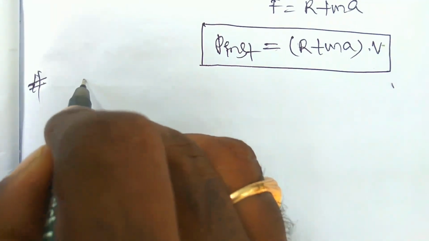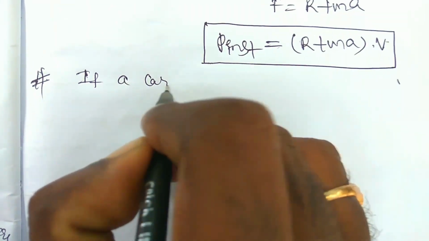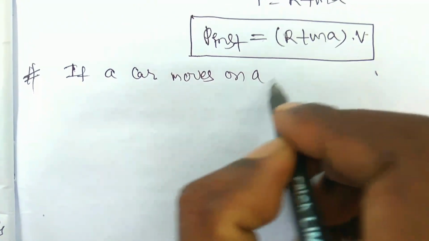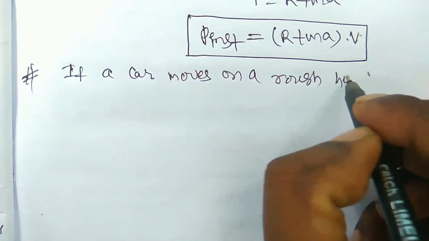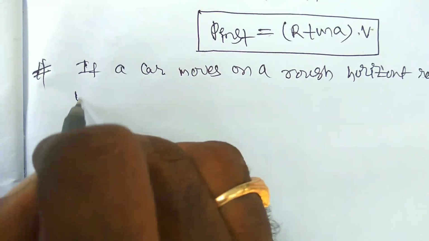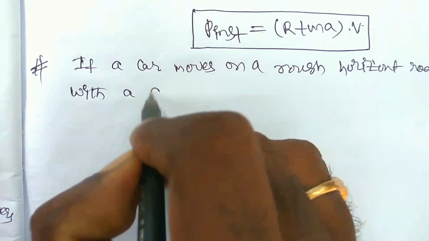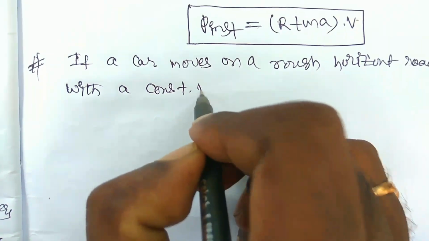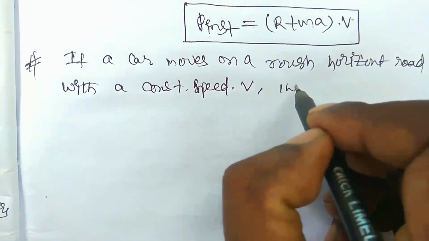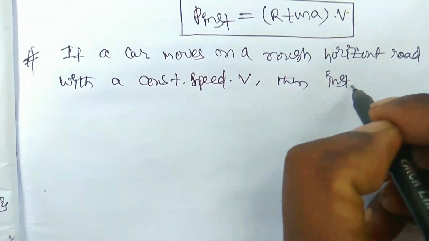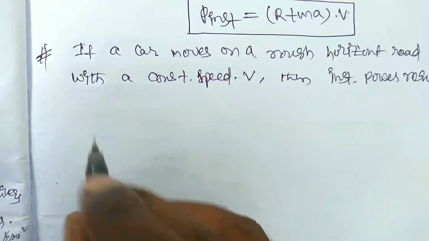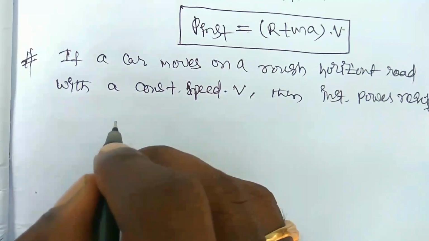Let us see the next one. If a car moves on a rough horizontal road with a constant speed v, then the instantaneous power required by the car engine, we can write that.